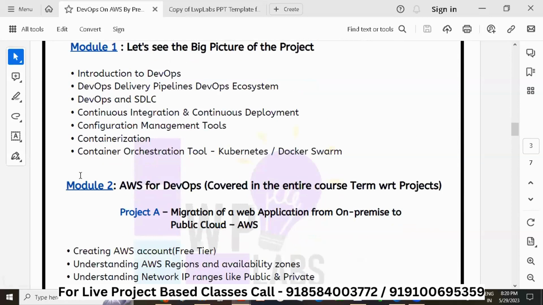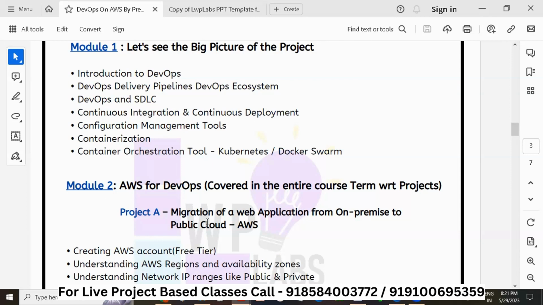Before moving to project A, which is migration of a web application from on-premise to public cloud, let me give you a small definition of what DevOps is. So what is DevOps actually? It is development related to operations. It is nothing but a culture you have to have in your companies. It is not a tool or technology, right? It is a culture.